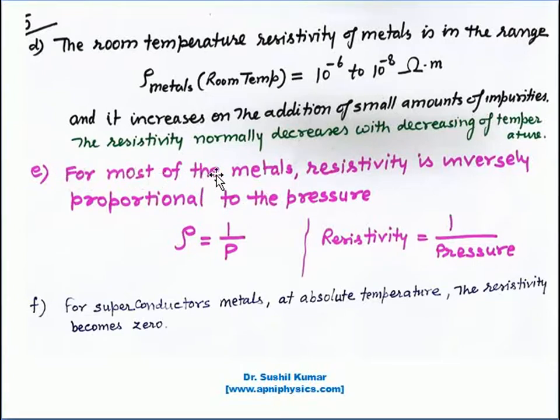For most of the metals, resistivity is inversely proportional to the pressure, where rho represents the resistivity and P represents the pressure. And the last point, for superconductor metals at absolute zero temperature the resistivity becomes 0. There are some metals whose resistivity becomes 0 at low temperature.